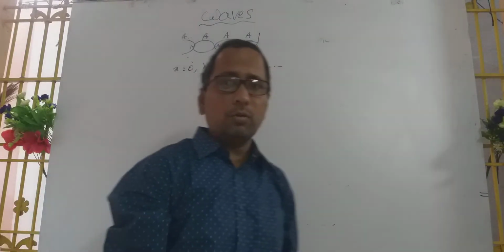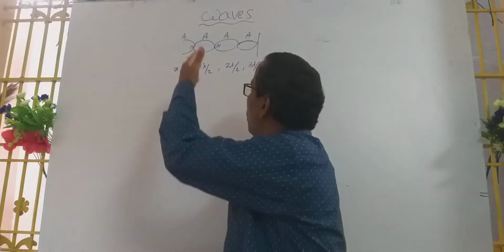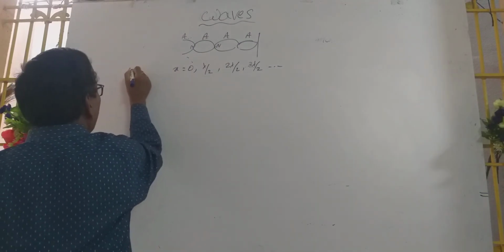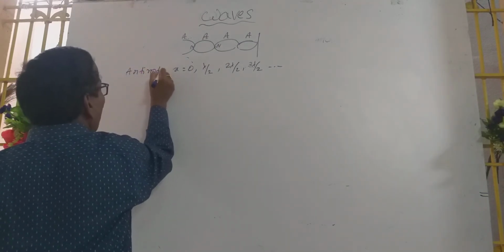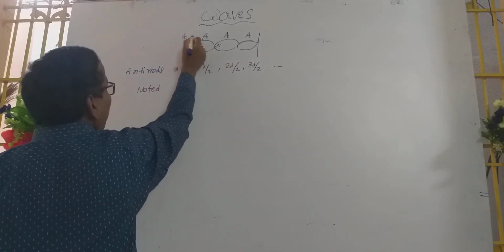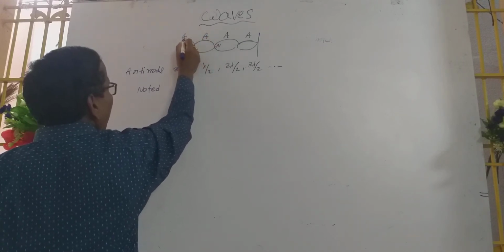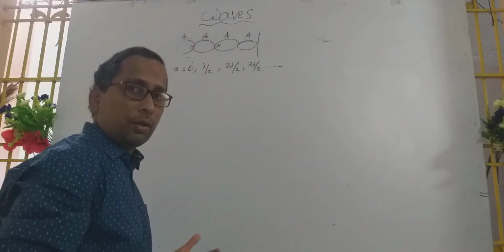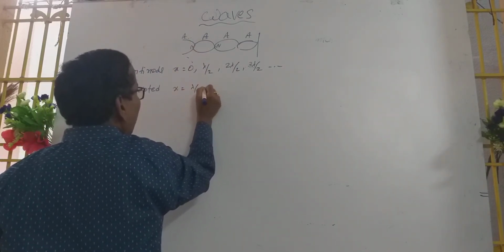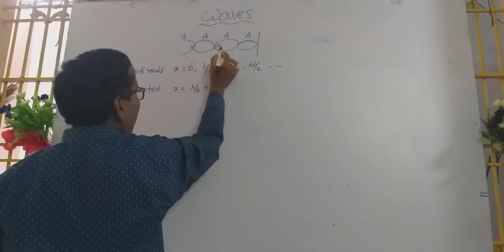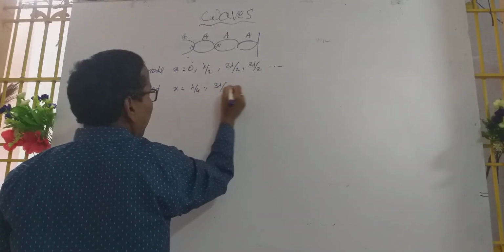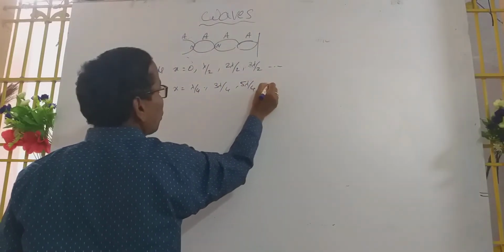This is simple to understand, and nodes you can also understand here. This is for antinodes. Next, nodes. Here this is the node. The antinode to antinode distance is lambda by 2, and antinode to node is half of that. That's why the first one is x equals lambda by 4, then lambda by 4 plus lambda by 2, which is 3 lambda by 4, then 5 lambda by 4, and so on.